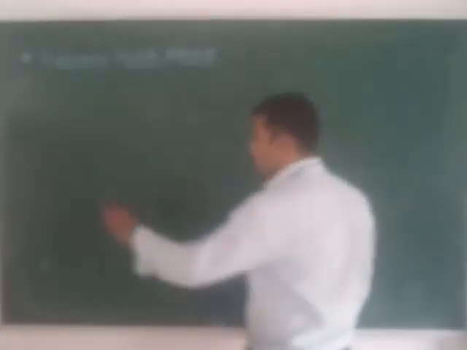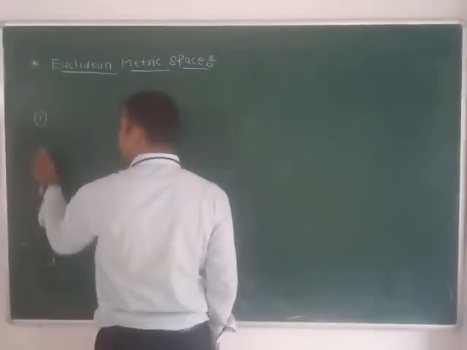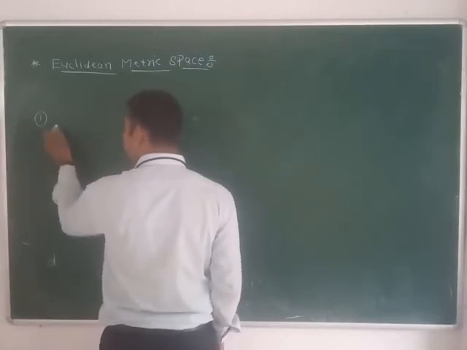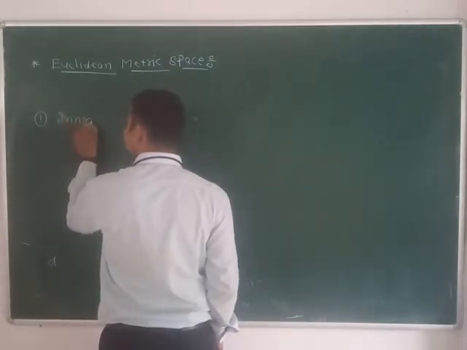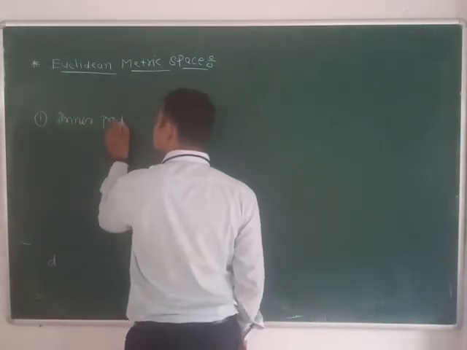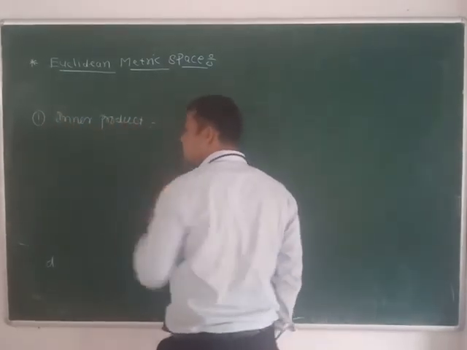Okay. So now further we proceed. Some more definitions: what is meant by the norm, and what is meant by the inner product space. First we will define what is meant by the inner product.